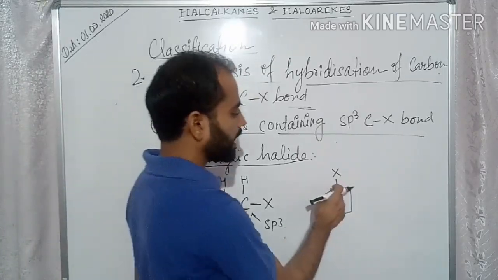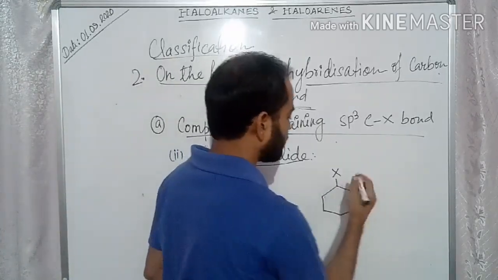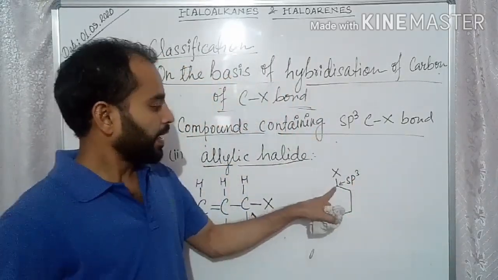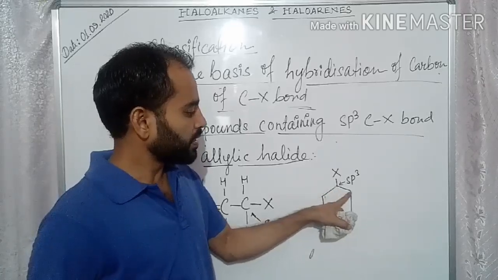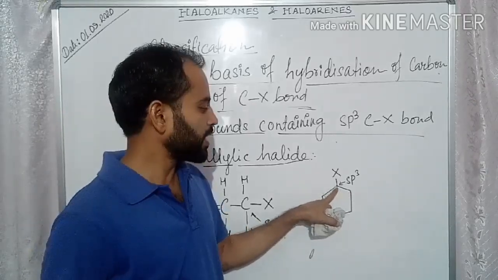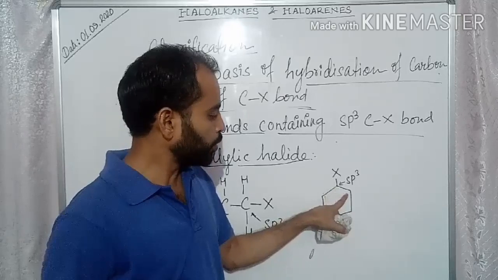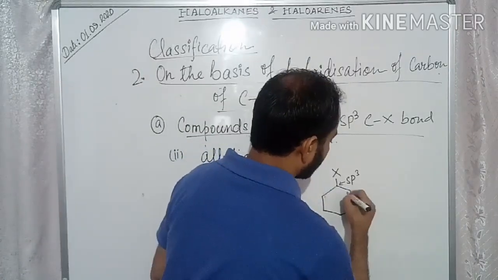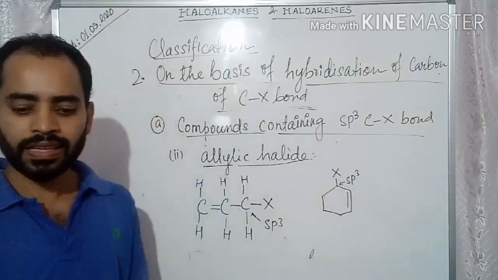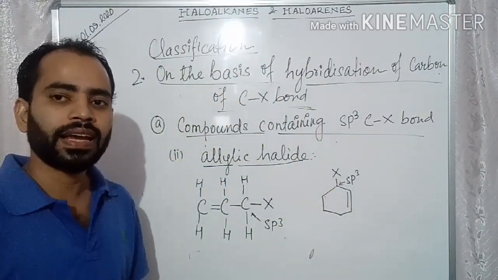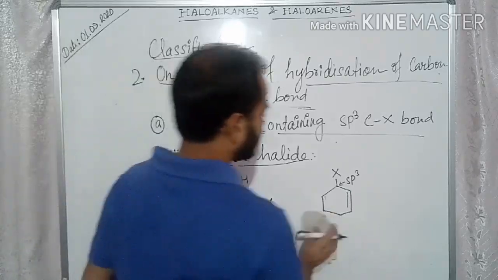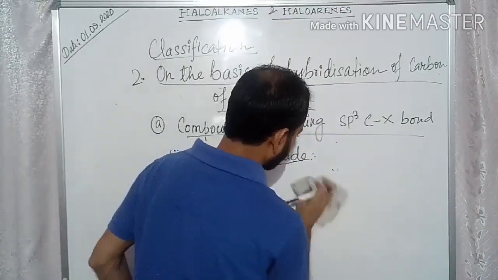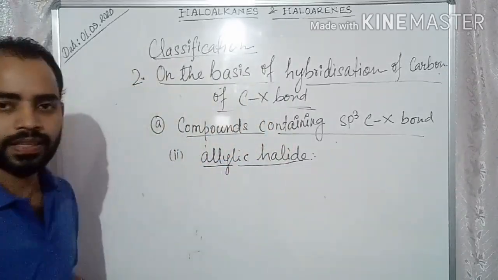So this is an sp3 carbon atom. The carbon next to this sp3 carbon atom should be attached to another carbon atom by a double bond. So this is an example of allylic halide. Is it clear?